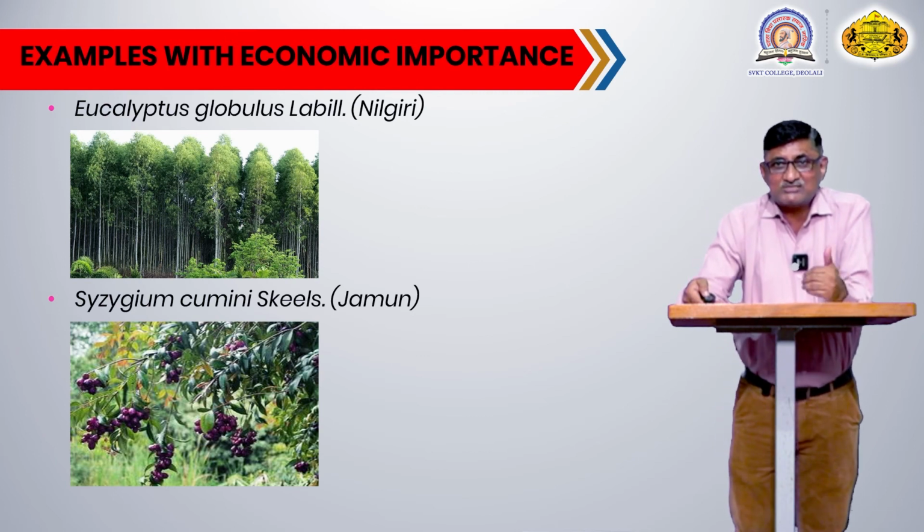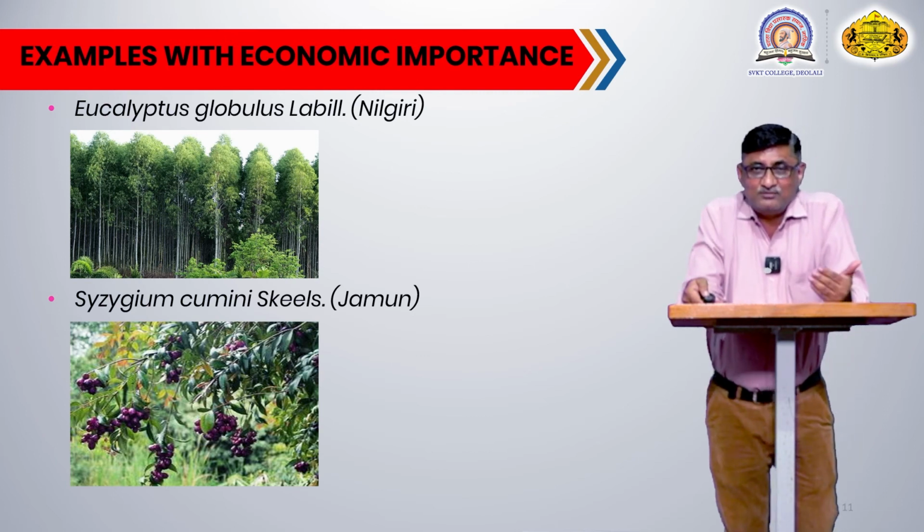Even farmers can plant Nilgiri for wood or as raw material for the paper industry.